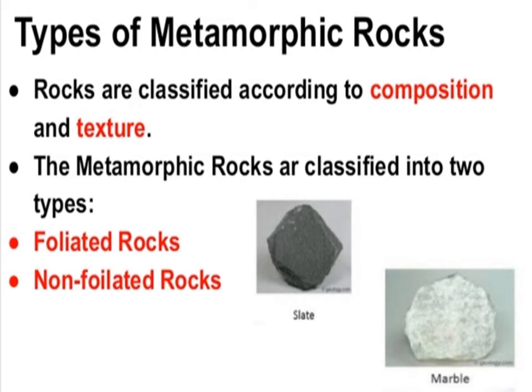The metamorphic rocks are classified into two types. The first one is foliated rocks and the second one is non-foliated rocks. In foliated rocks, the example is slate, and in non-foliated rocks, the example is marble.